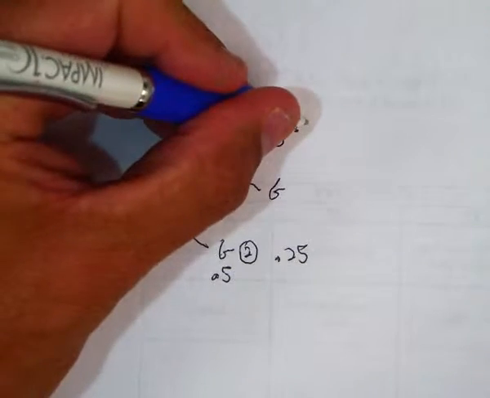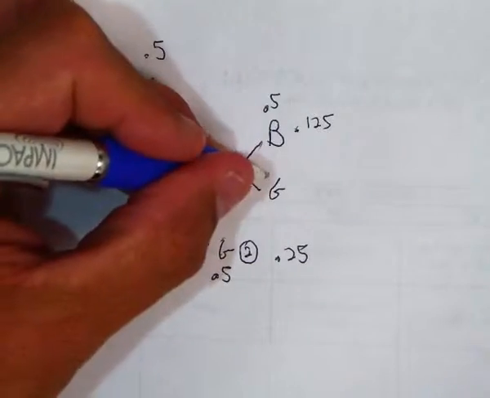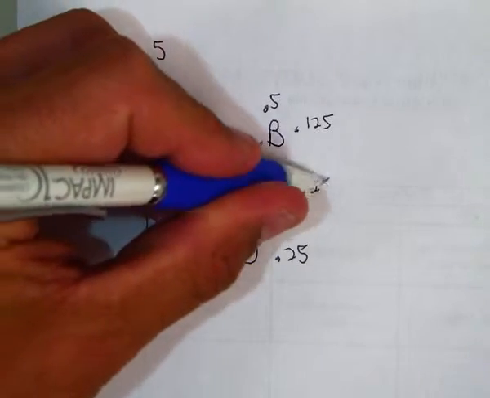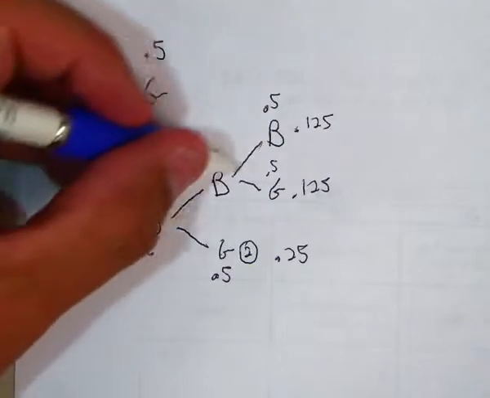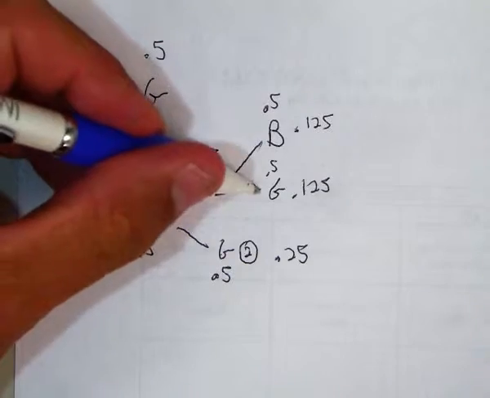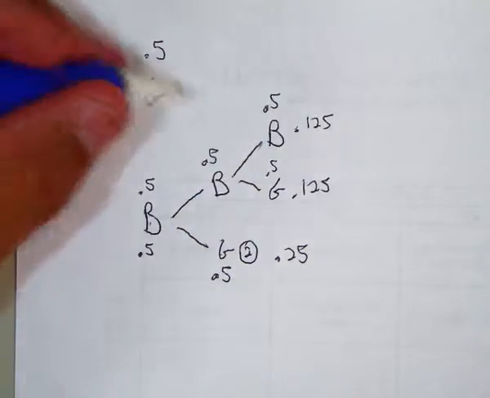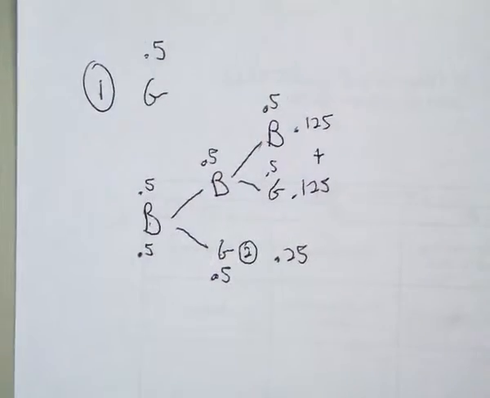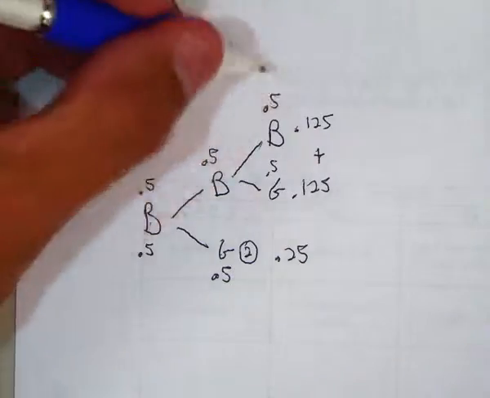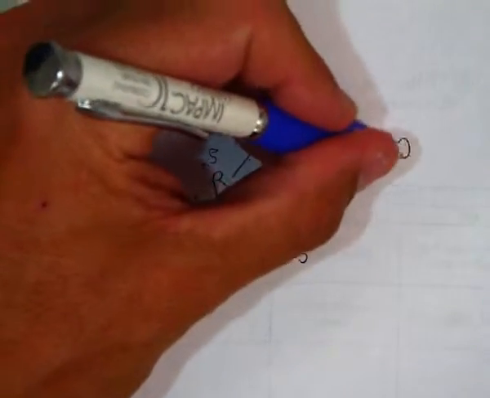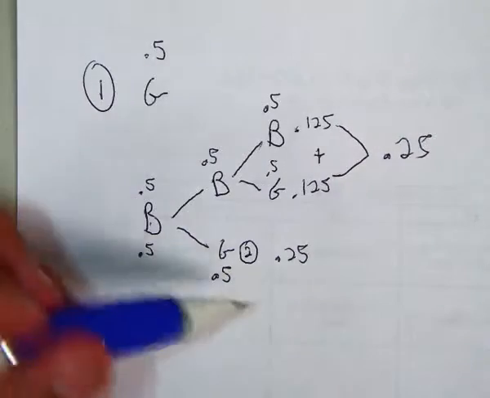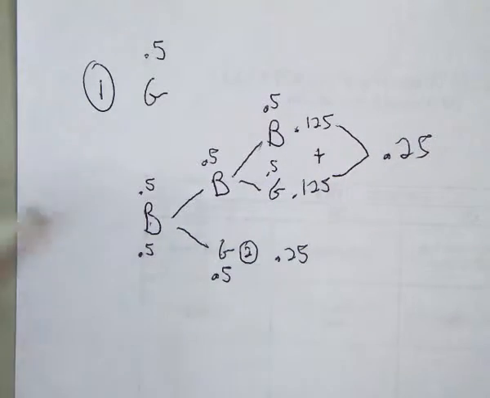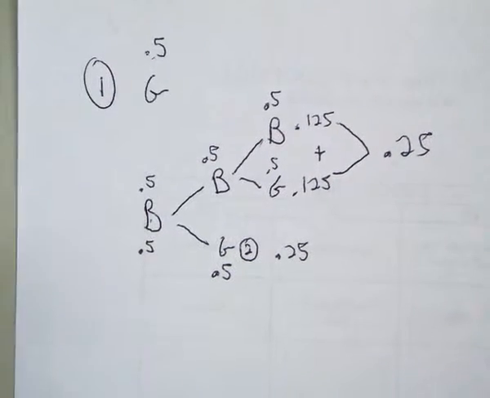This is 0.125, and this is also 0.125. Now, they can have 3 boys or 2 boys and a girl. Or means we add those, so we would add those together. Okay, so the probability of getting 3 children is 0.25. The probability of having 2 children is 0.25. The probability of having 1 child is 0.5.